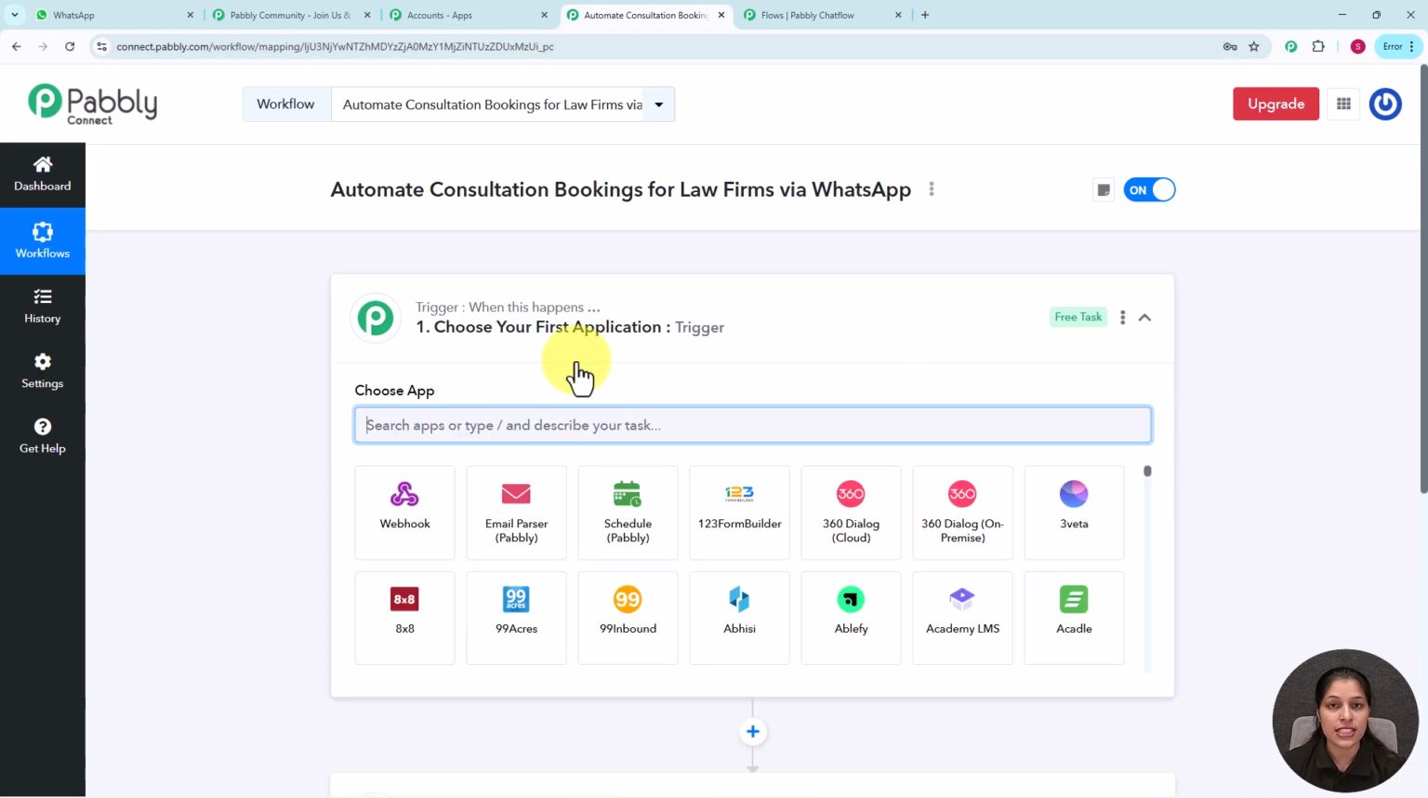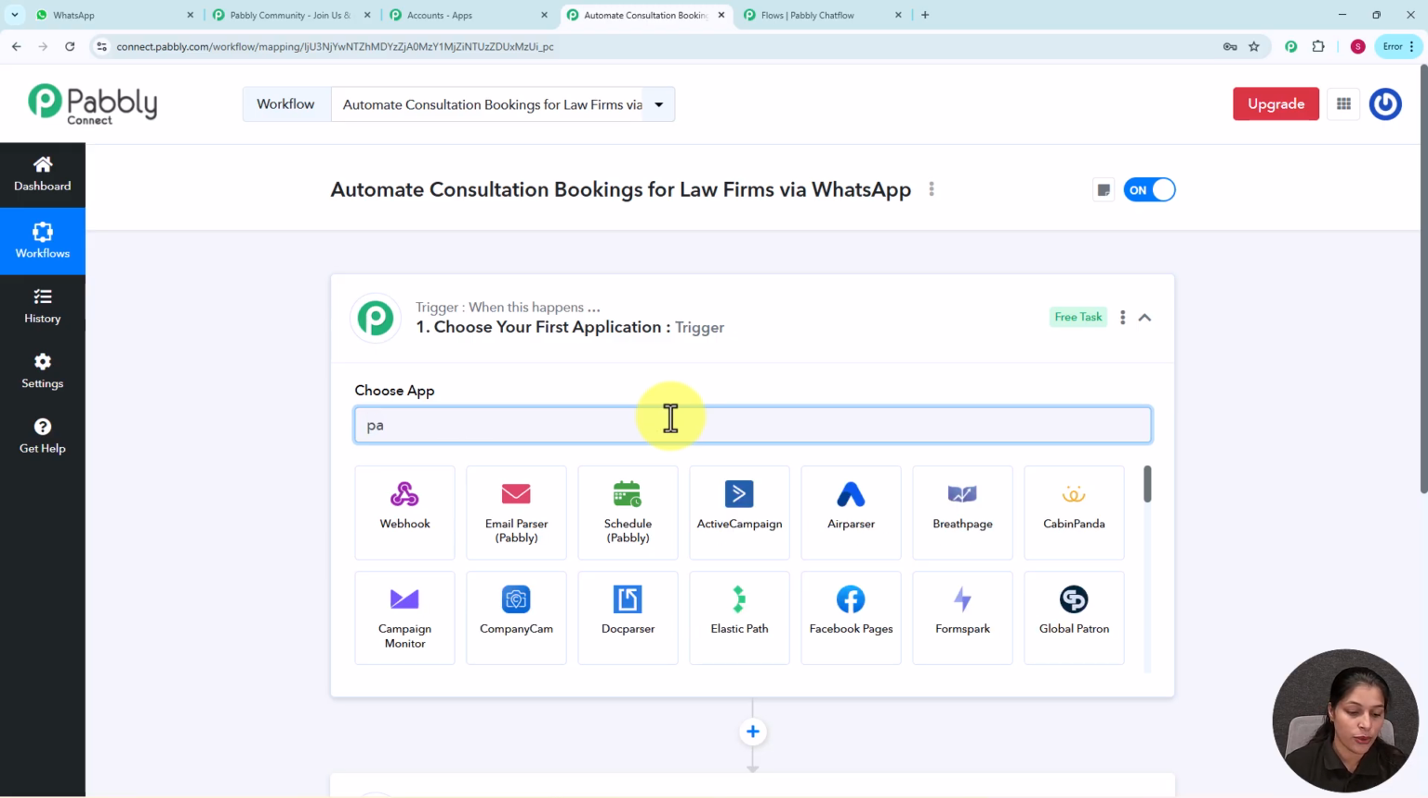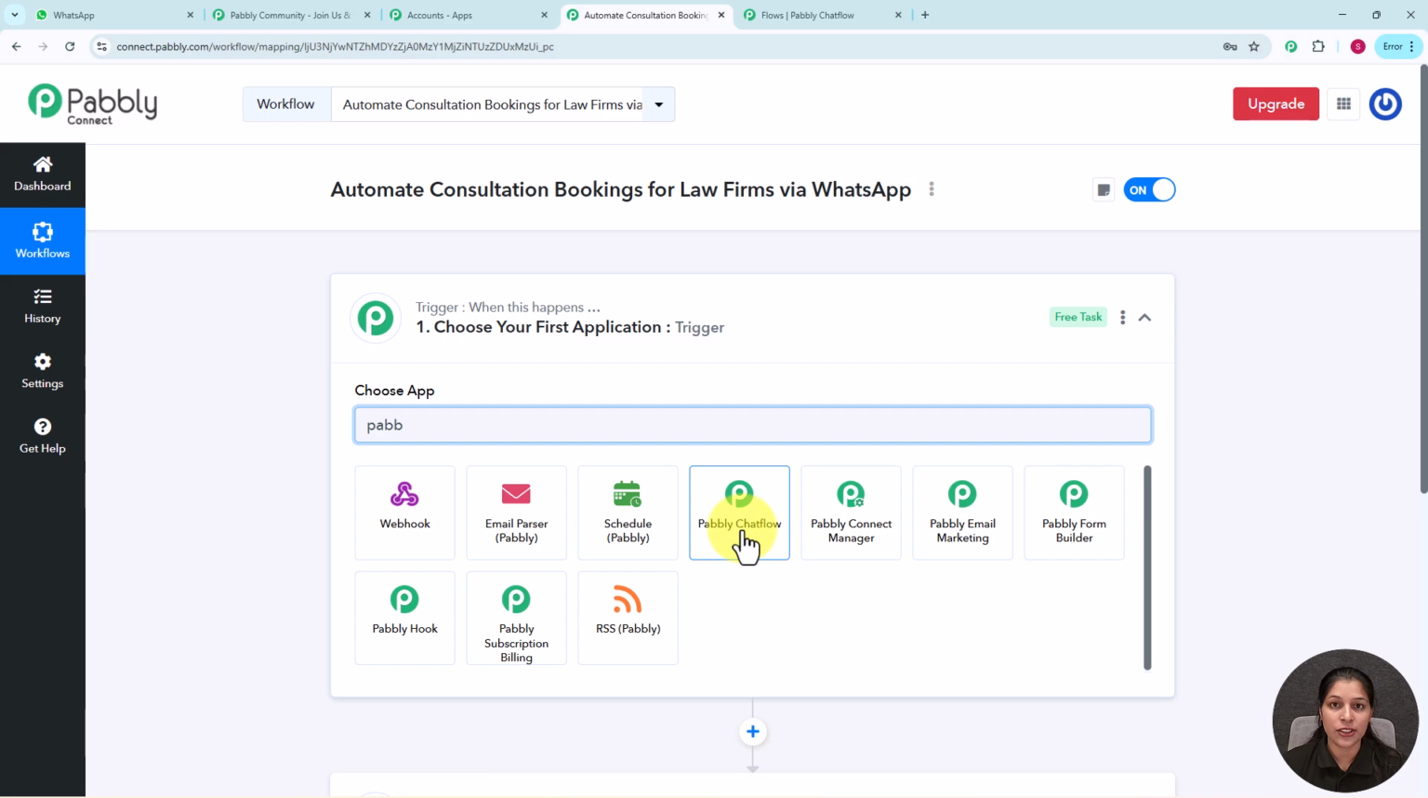On this workflow page you can see it is asking me to select the trigger. You might be wondering what this trigger is. Trigger is basically the application which is going to initiate your workflow. I want to initiate my workflow as soon as a new message is received over Pabbly Chatflow, means as soon as the client provides me details, I want to initiate my workflow. So here I am going to search for Pabbly Chatflow, and here you can see we are getting the option for Pabbly Chatflow.